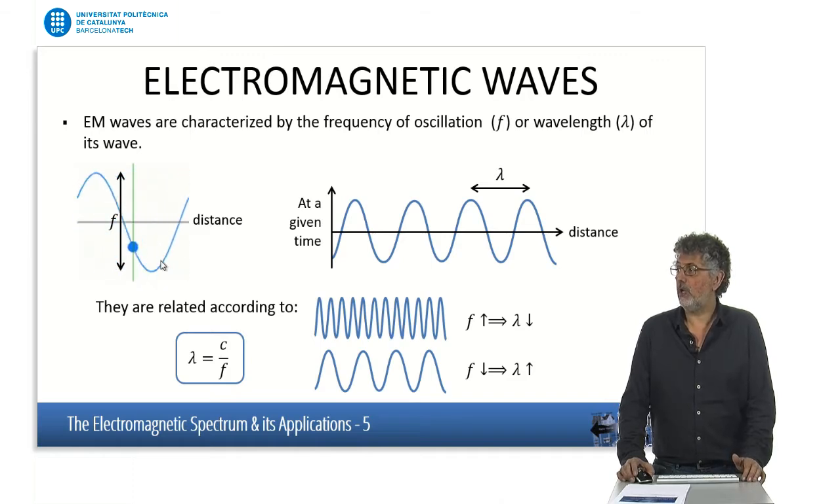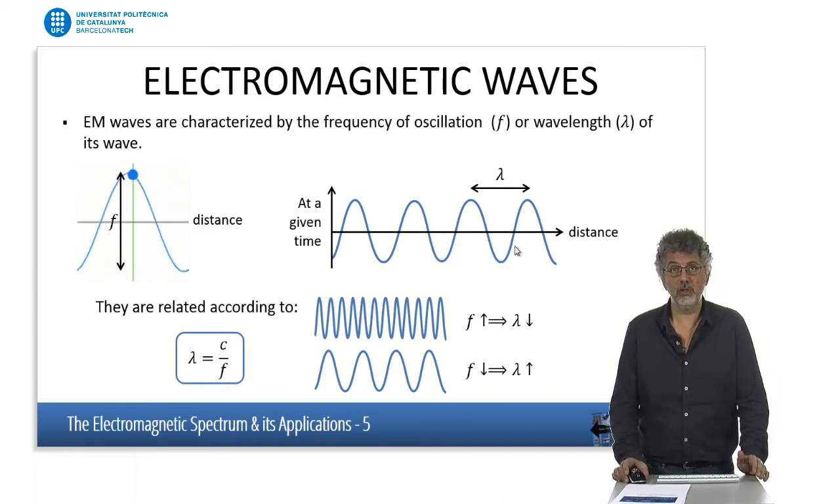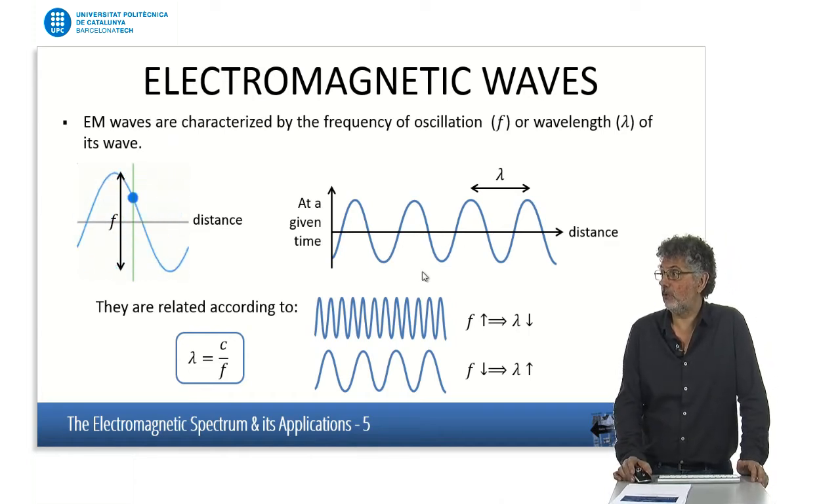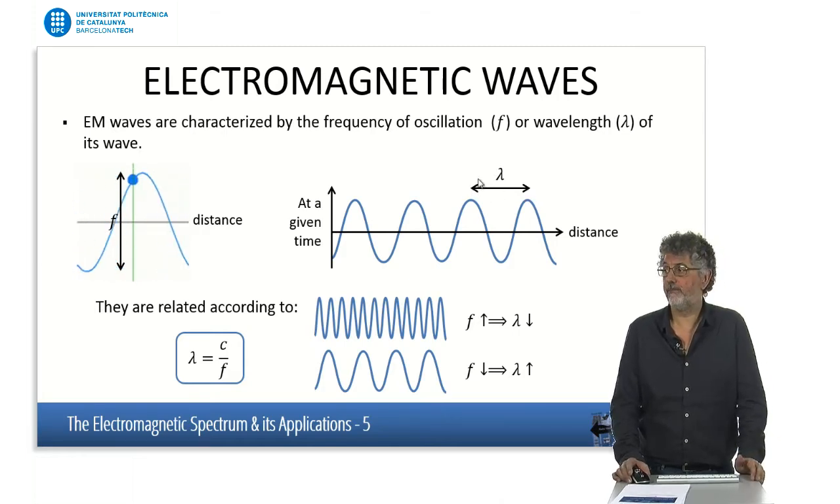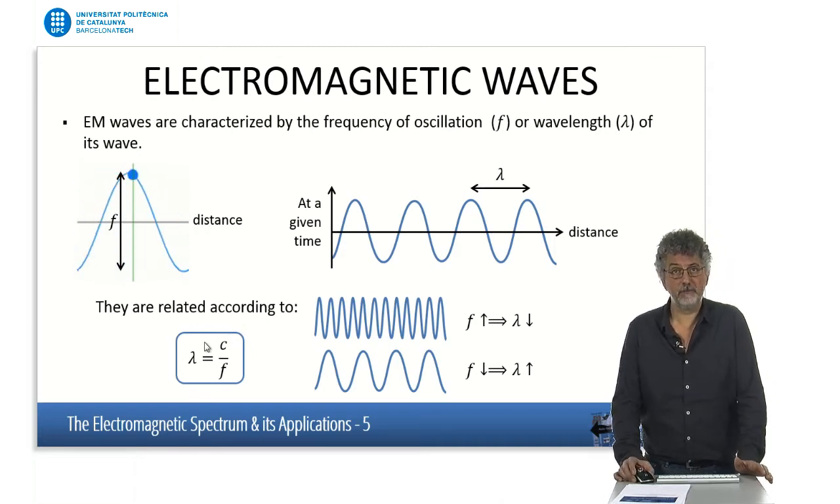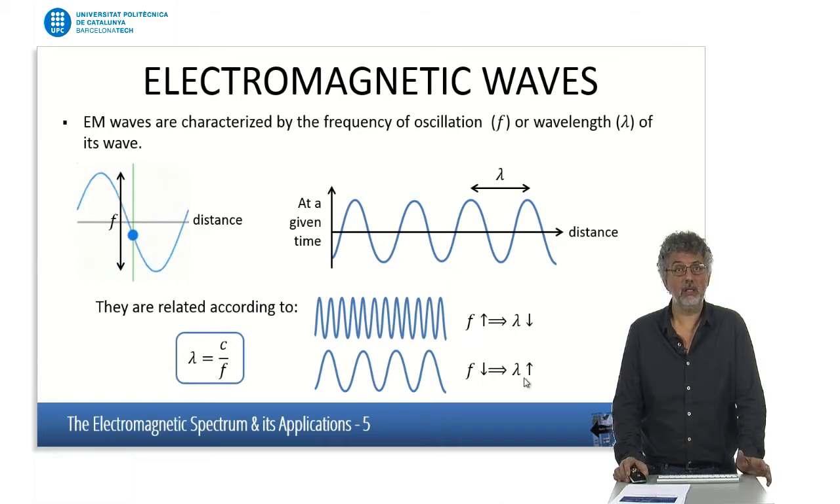Another way to look at the wave is if we take like a snapshot and we look at the wave at a fixed time, and we see the distribution of the field along the distance. In that case, for a harmonic excitation, we also see this sort of sinusoidal variation, and in that case, one period is what we call the wavelength of the wave. Frequency and wavelength are related through the propagation speed. And they are inversed, so as the frequency increases, the wavelength diminishes, and when the frequency diminishes, the wavelength increases.